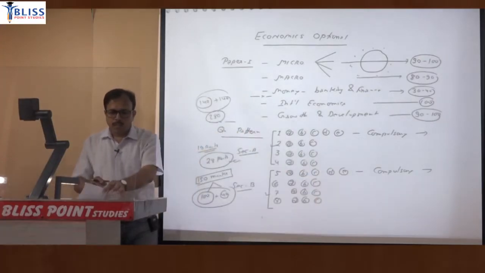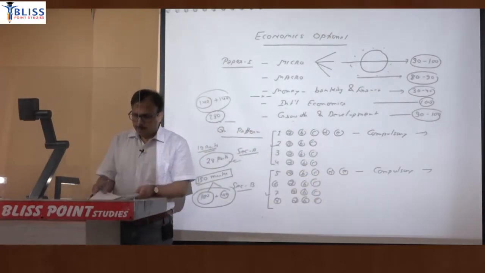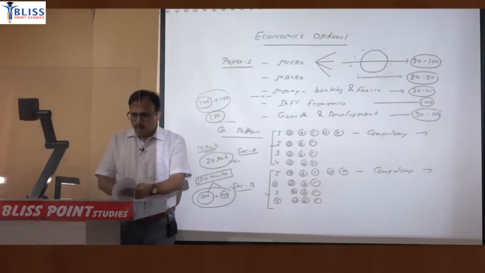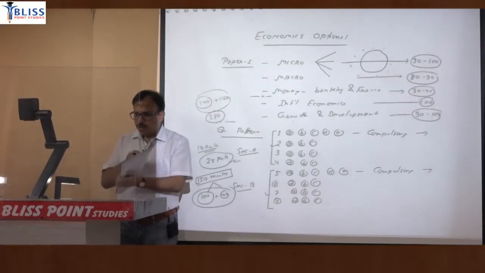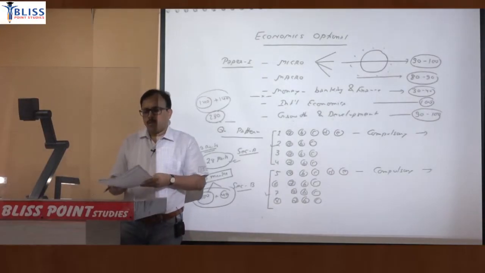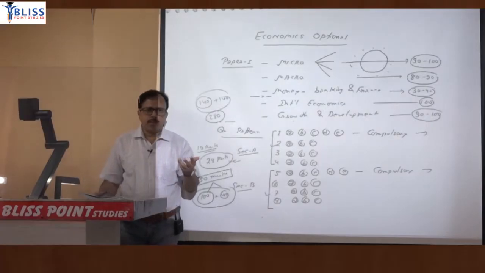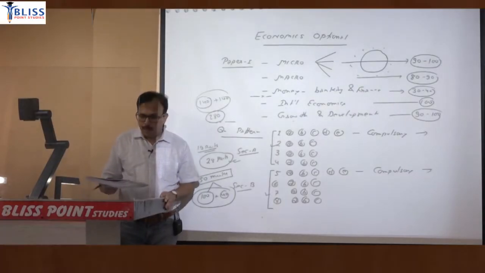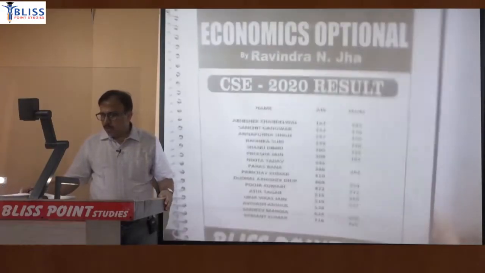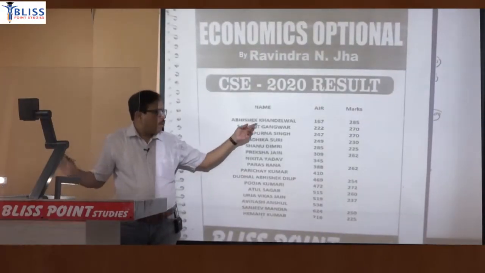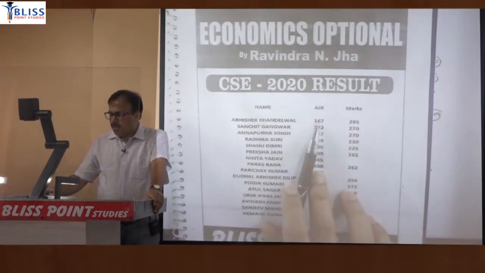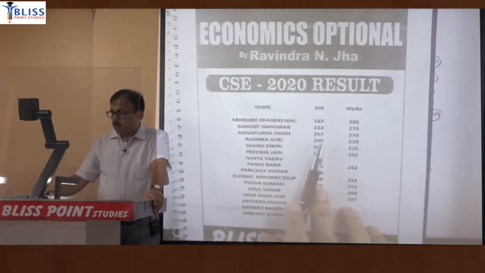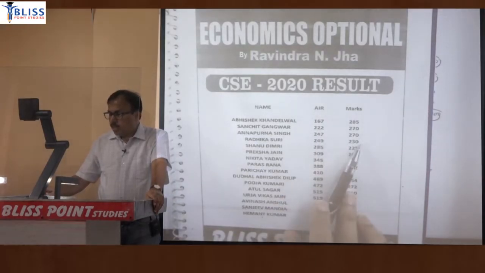Okay, I will be sharing with you some detail of this year's result. You can see the marks of the students of the previous year 2018-19, वो सारे इंफॉर्मेशन साइट के ऊपर अवेलेबल है. बट 2020 का जो रिजल्ट है इसमें 285 marks in optional, rank is 167, 270, 222, 270 marks, 247, 230.